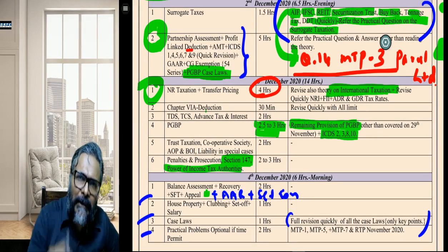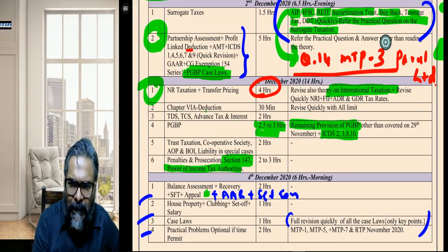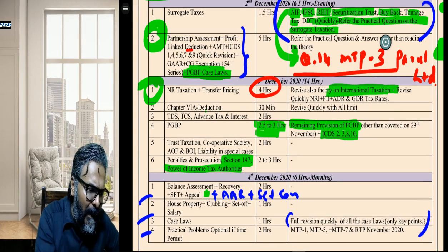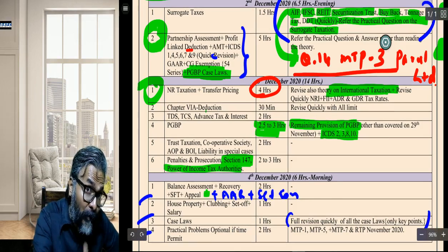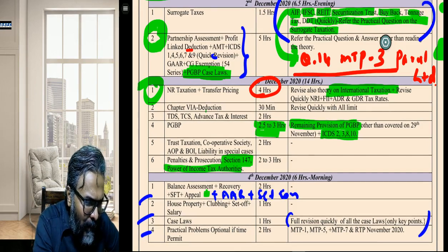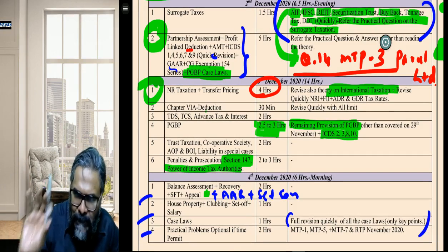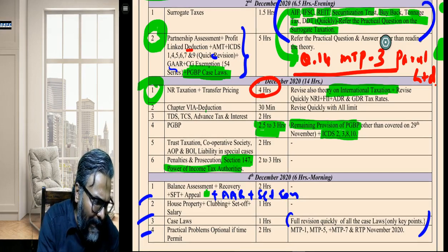So which practicals now? Now 2 questions that you may have referred to: the comprehensive question that could cover every adjustment, mark them. AMT, mark them, but only those questions that you have referred to. Again, I'm repeating this. GAR case study, I have told you the case study that you may have already referred to. Those are the case studies that you need to deal with.